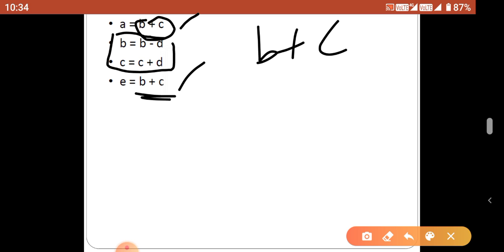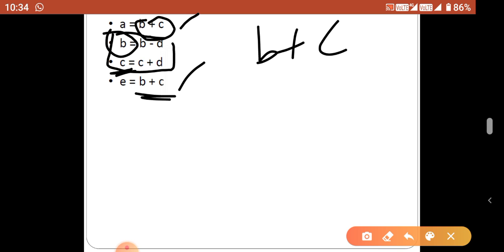The last expression also uses b plus c, but this b plus c is not a common sub expression, because in between the a to e the value of b is changed in the second statement. Once the value of the variables used in the common sub expression is changed, that expression is not considered as a common expression. And also the value of c is changed. So even if any one of the values changed during the replacement, this is never considered as a common expression.